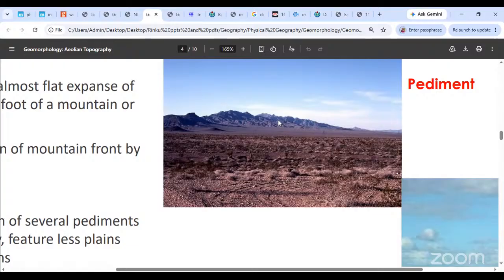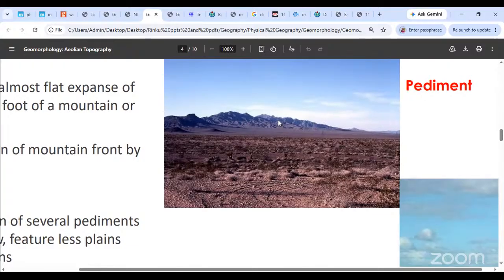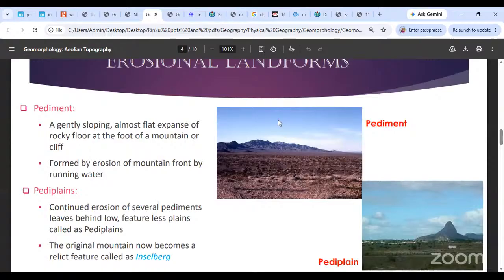So this is essentially formed by wind erosion. All of this also happens due to the erosion by wind and running water. It is not just wind erosion. Even the rivers contribute to the formation of pediments. So it is a gently sloping plain. It does not have a steep slope. It is clearly a gently sloping plain. And you can see a kind of a rocky floor. This is not sandy in nature. This is rocky in nature because everything has been removed. Smaller rocks have been removed, leaving behind just a rocky surface. And it is found at the foot of the mountain. Hence, it is called a pediment. So these are usually formed by the erosion of the mountain front by running water. When running water erodes the place in front of the mountain, this is what is usually formed, a pediment.